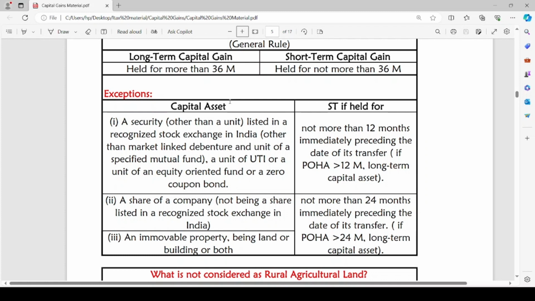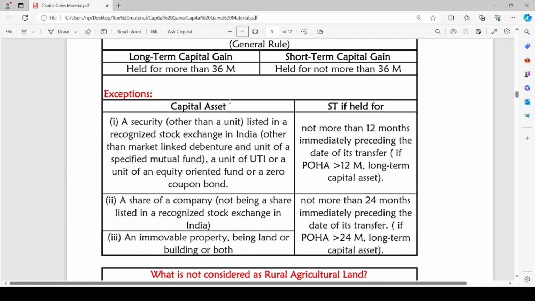A share of a company not being a share listed in a recognized stock exchange in India, as well as an immovable property being land or building or both. In the case of these two assets, if the asset is held for not more than 24 months immediately preceding the date of its transfer, it is considered a short term asset. If the period of holding is more than 24 months, it is a long term capital asset.